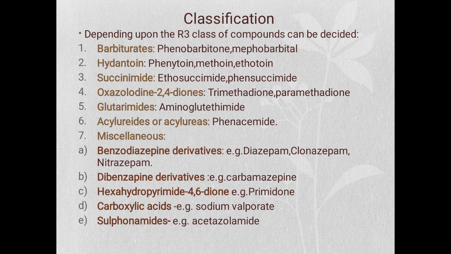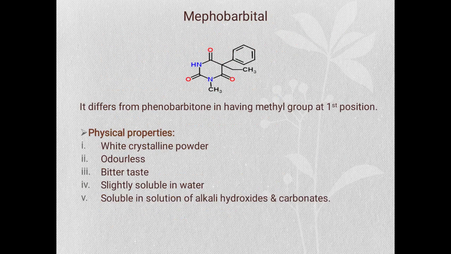As I told you, the miscellaneous class is further divided into different types, like benzodiazepine derivatives, for example diazepam, clonazepam, nitrazepam. Dibenzazepine derivative, for example carbamazepine. Hexahydropyrimidine 4,6-dione, for example primidone. Carboxylic acid, for example sodium valproate, and sulfonamide, for example acetazolamide. So here we are going to see now, one by one, the detailed chemistry of the drugs.